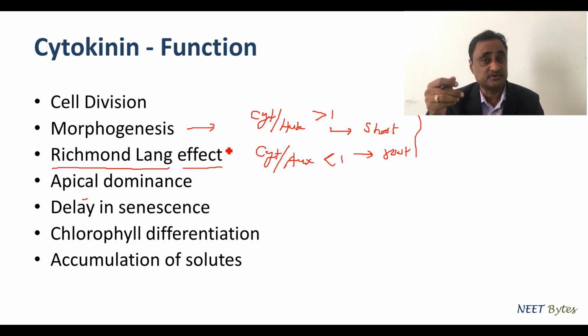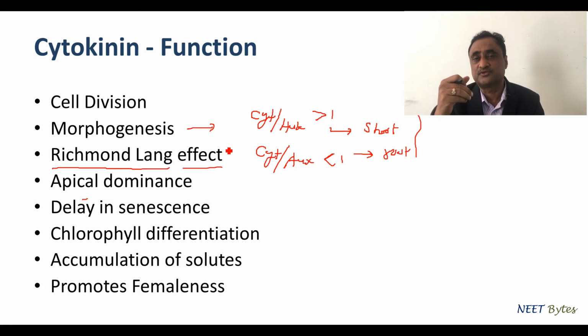That is another feature, because cytokinin promotes stomatal opening. And how do they promote stomatal opening? Because they can accumulate potassium ion, and we know very well that influx of potassium ion leads to the opening of the stomata. So that's why they have the capacity to accumulate solutes as well, right?